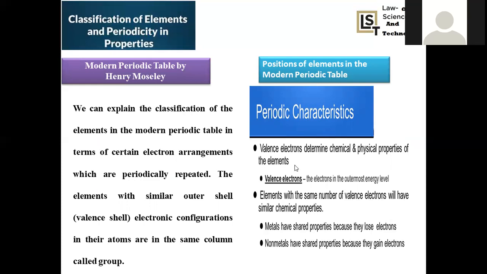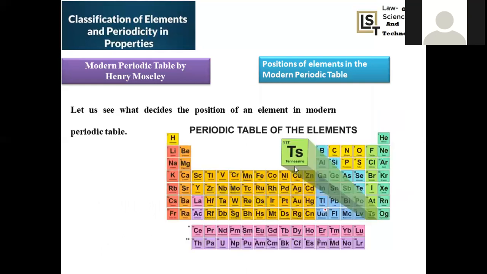If the outer electron configuration is ns1, all are regarded as first group elements. If outer electrons are ns2, then all are regarded as second group elements. The elements with similar outer shell electrons have the same valency electrons, and all are present in the same group.